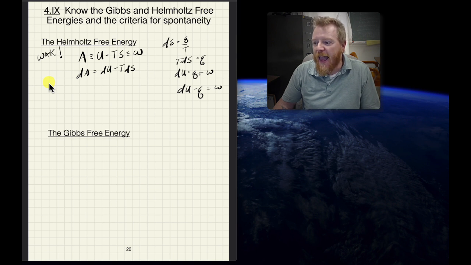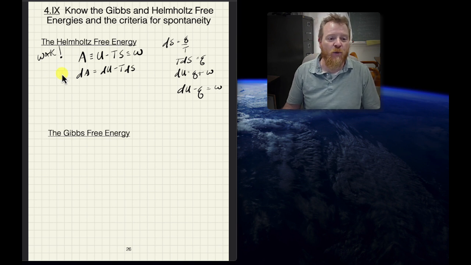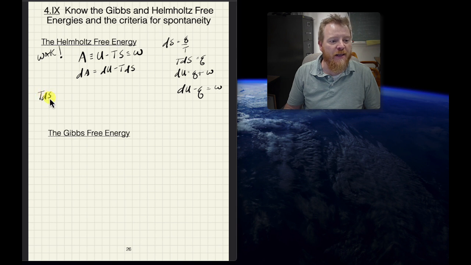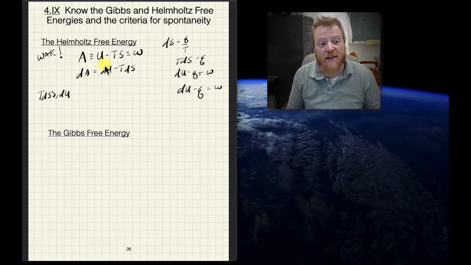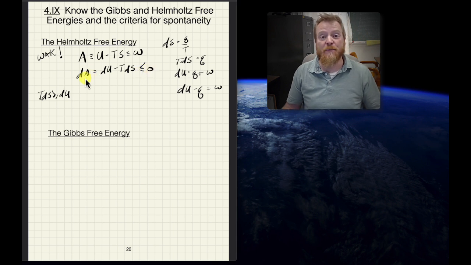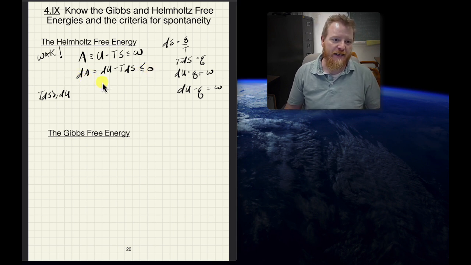Okay. And if we start playing around with these same relations now, we remember from our Clausius inequality, T dS must be greater than or equal to dU. So now looking at these quantities here, if T dS must be greater than dU for a spontaneous process, then that means this quantity, dA, must be negative for a spontaneous process.